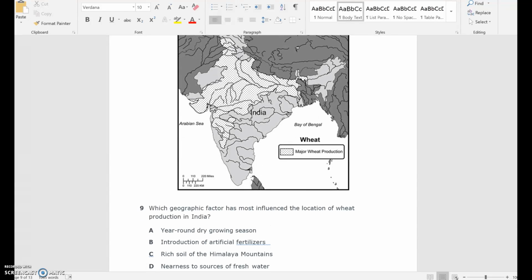Number 9, which geographic factor has most influenced the location of wheat production in India? A. Year-round growing season. B. Introduction of artificial fertilizers. C. Rich soil of the Himalayan mountains. D. Nearness to the source of fresh water.